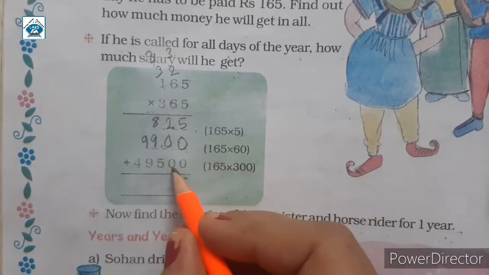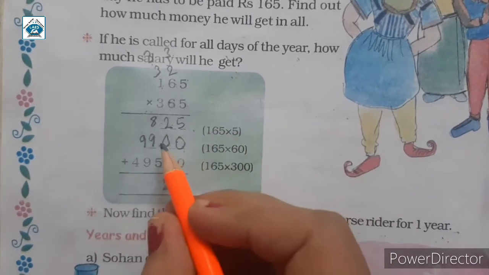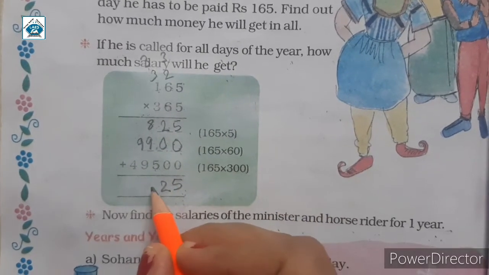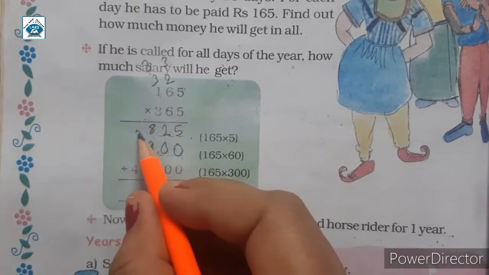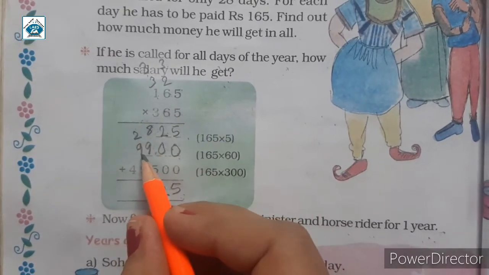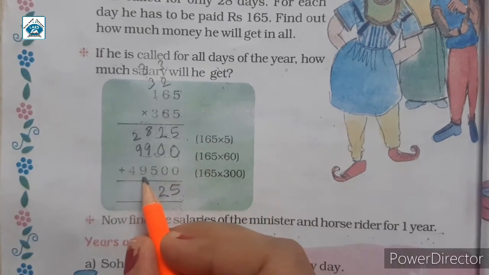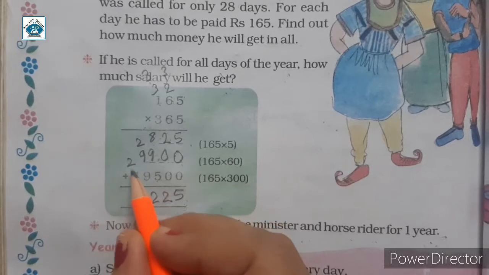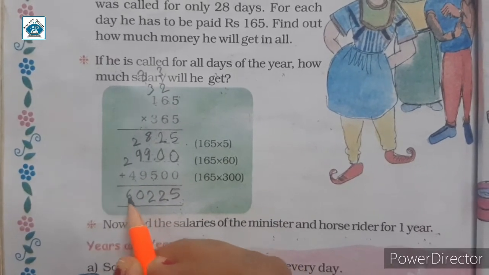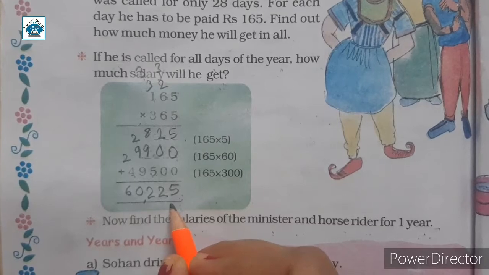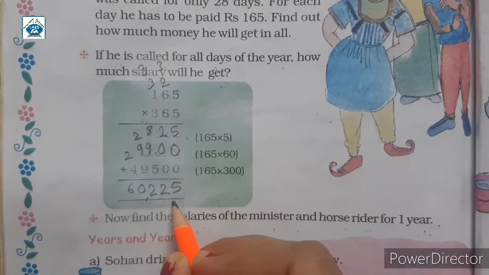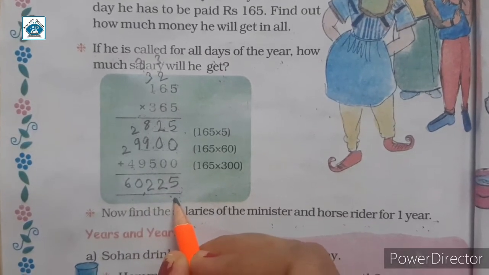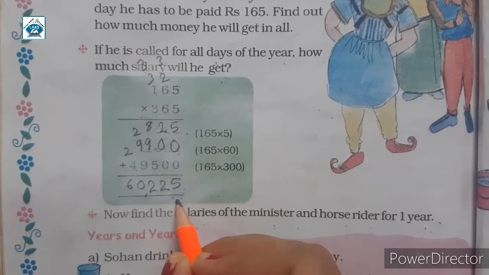Now add: 5 plus 0 plus 0 is 5. 2 plus 0 plus 0 is 2. 8 plus 9 is 17, 17 plus 5 is 22, 2 will be carried. 2 plus 9 is 11, 11 plus 9 is 20, 0, 2 will be carried. 2 plus 4 is 6. So 60,225. He will get 60,225 rupees as a salary for the whole year.